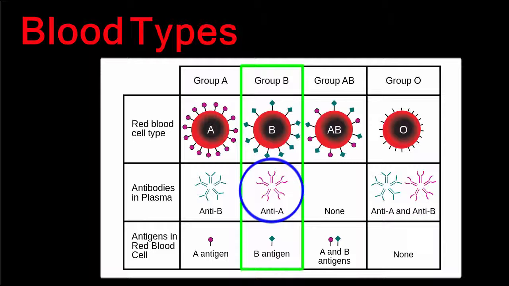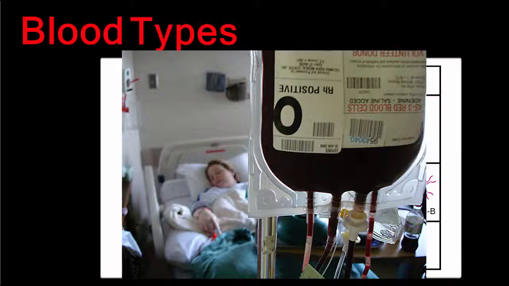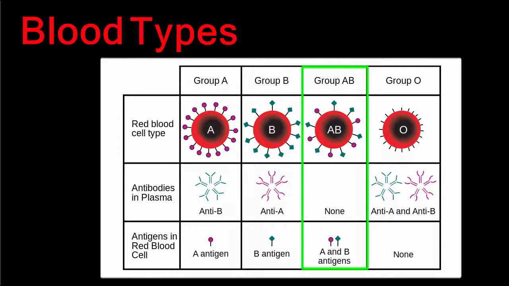I'm sure that at this point you're beginning to see why it is so important to match a person's blood type during a blood transfusion. Receiving the wrong blood type could mean death for the recipient because the blood would clot in their vessels. Blood type AB has both A and B antigens and no antibodies in their plasma. This means they could receive blood from any donor. Type AB is therefore called the universal recipient.